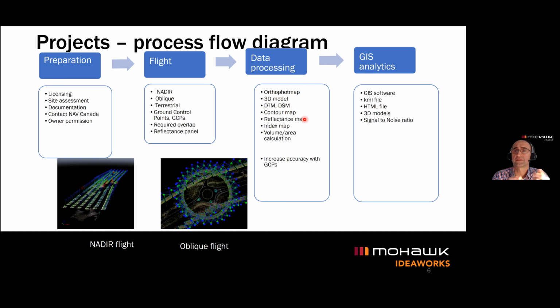And here we can generate the KML files and HTML files that we can share with the public. Everyone can access them. You don't really need to have ArcGIS software to view those files. You can get the 3D models as one of the products coming out from the analytic part of the images.